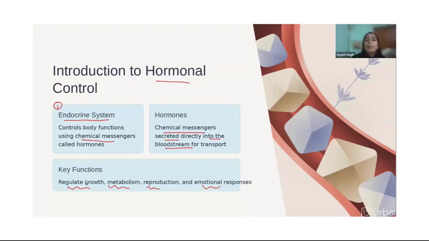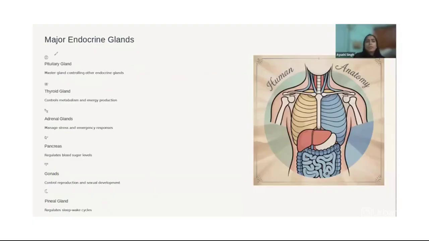So what are the major glands which come under the endocrine system? First is the pituitary, which is present inside our skull, near the brain. It is the master gland. That means it controls all the other glands. A gland is what secretes hormones. There are different kinds of glands in our body. The pituitary is in the head, and it helps in secreting different kinds of secretions from different glands. So this is the master gland.